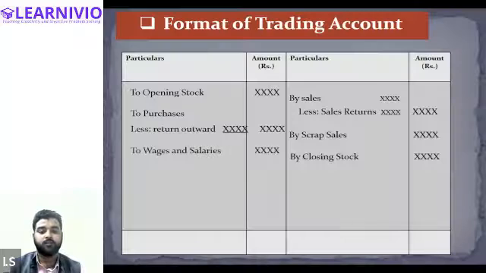Okay. Now, if there are wages and salaries, we will also record this on the debit side of the trading account. What are wages and salaries, sir? Wages and salaries are considered direct expenses of the enterprise.